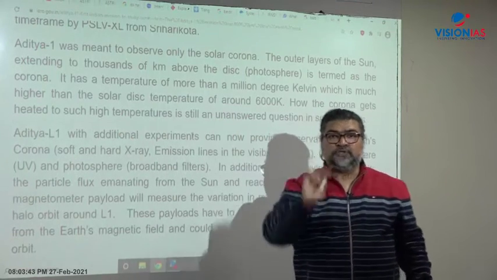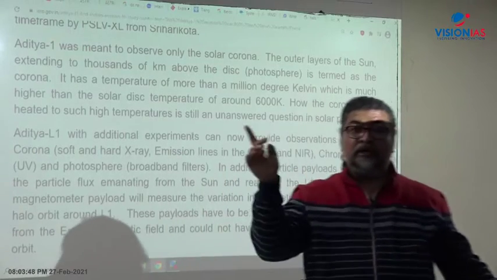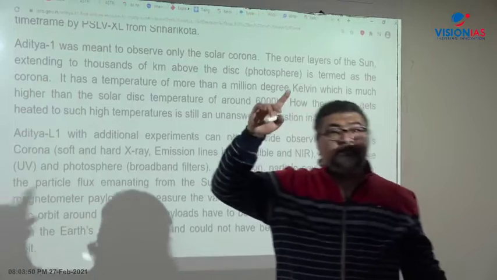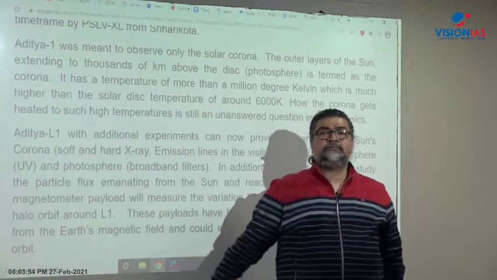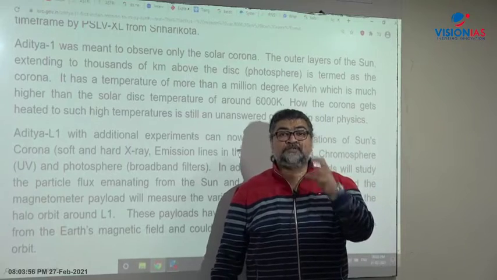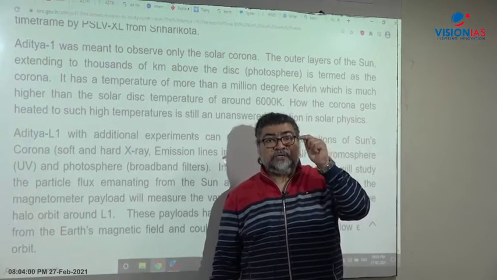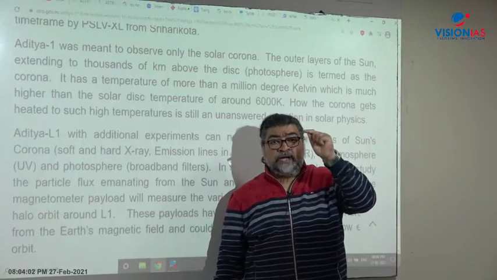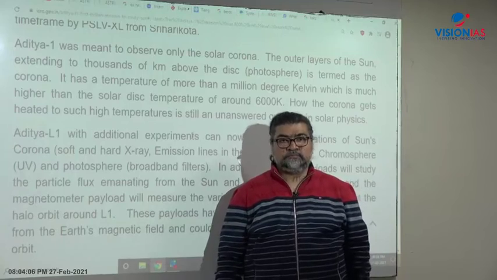It is just the opposite. In the outer corona the temperature goes to millions of degrees Kelvin, whereas the inner part is just 6000 Kelvin. So this is a mystery about the sun. Aditya will try to understand what factor is responsible for the very high temperature of the corona.